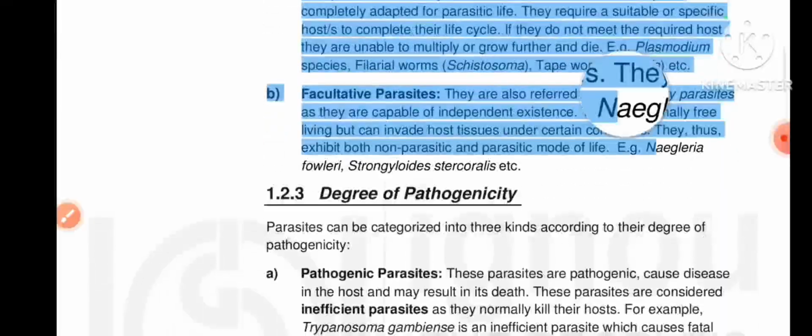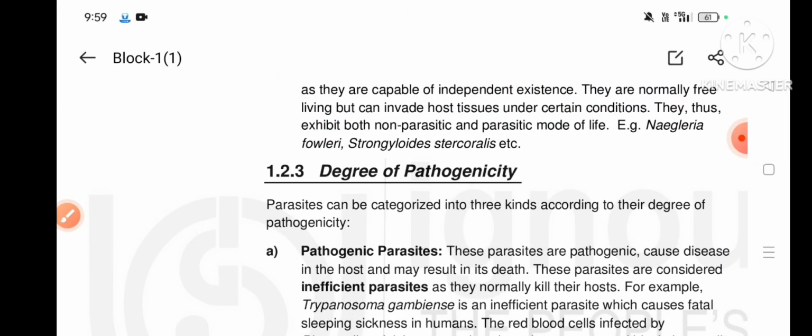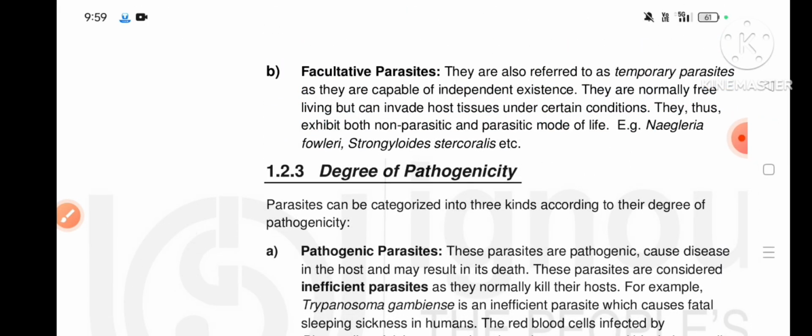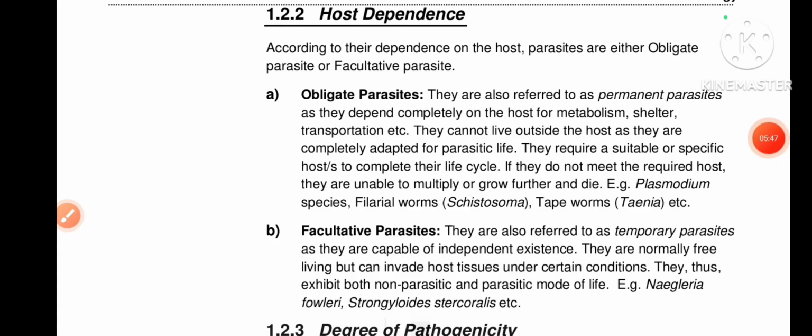Now we are going to see the different types of host dependence. According to their dependence on the host, parasites are either obligate parasites or facultative parasites. On the basis of host dependence, parasites are divided into two types.